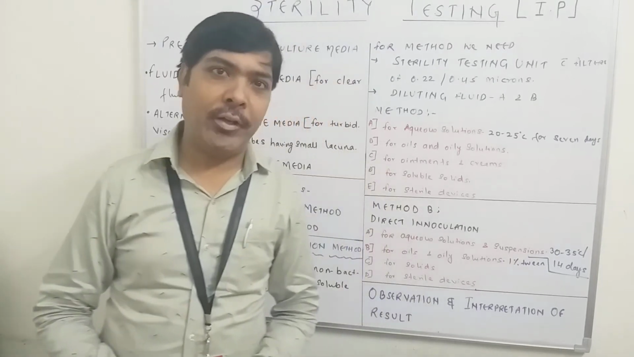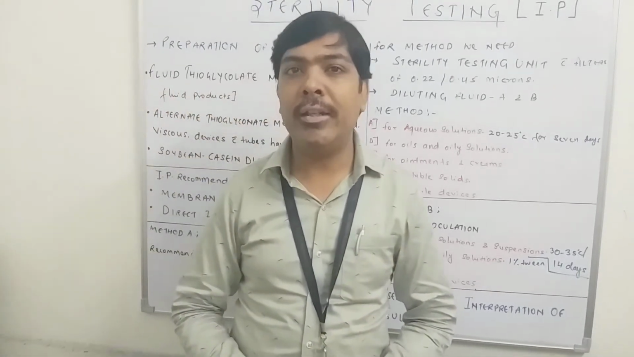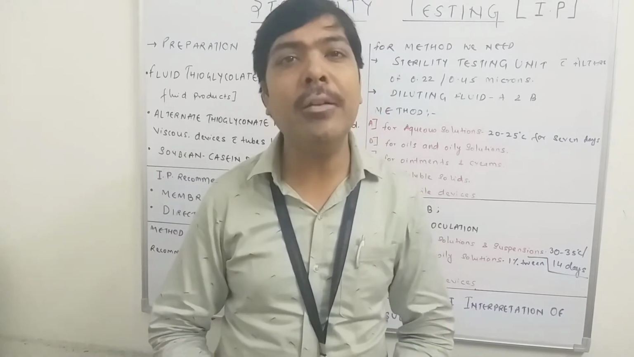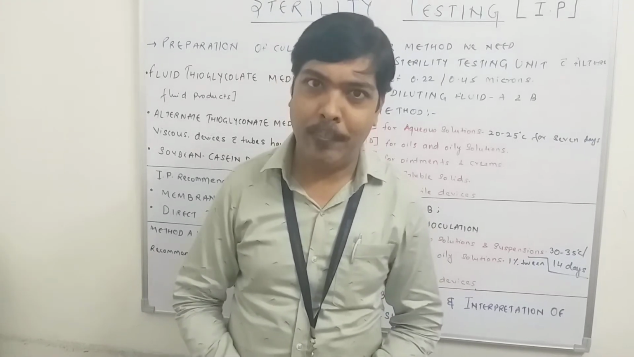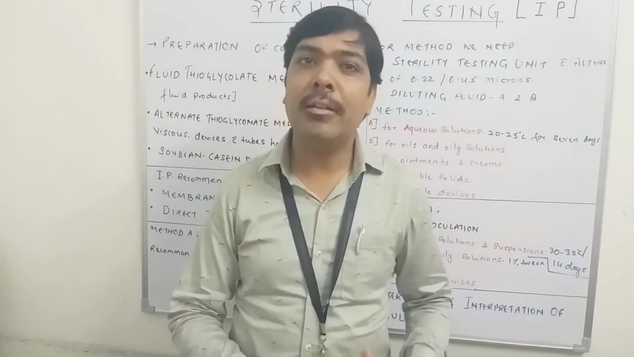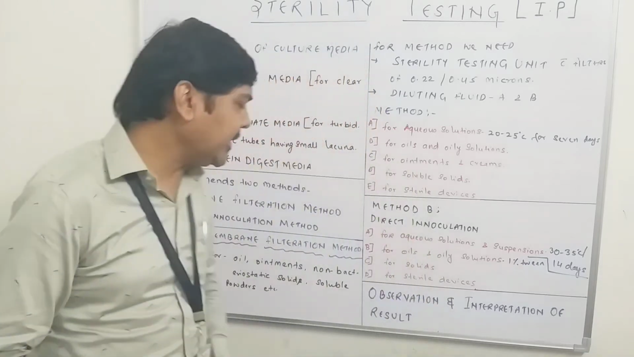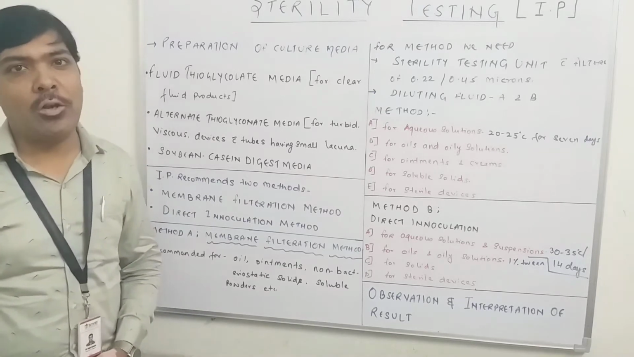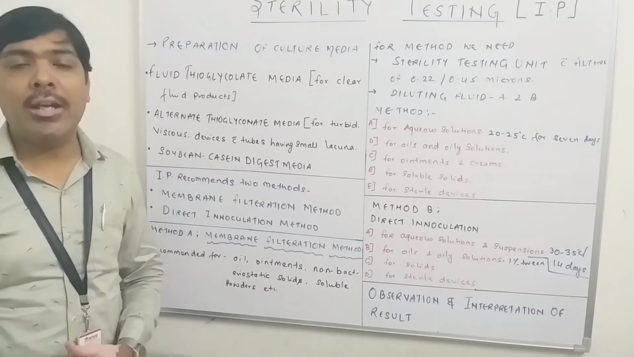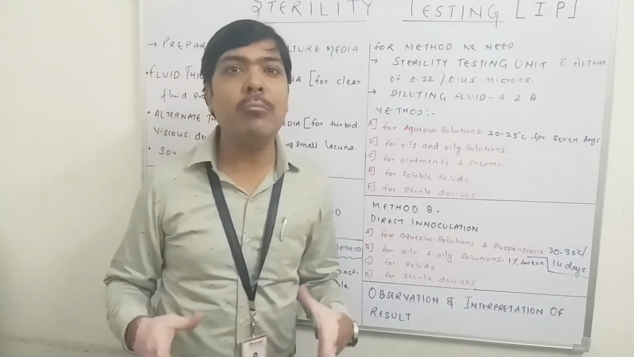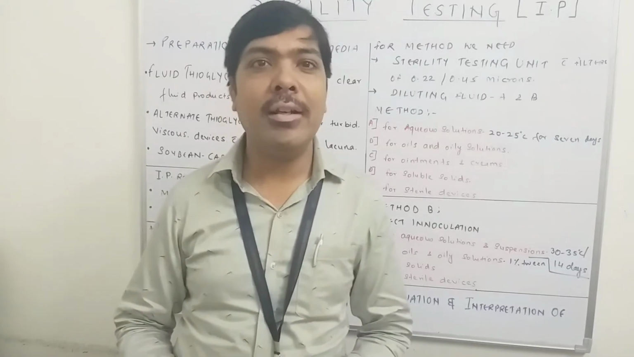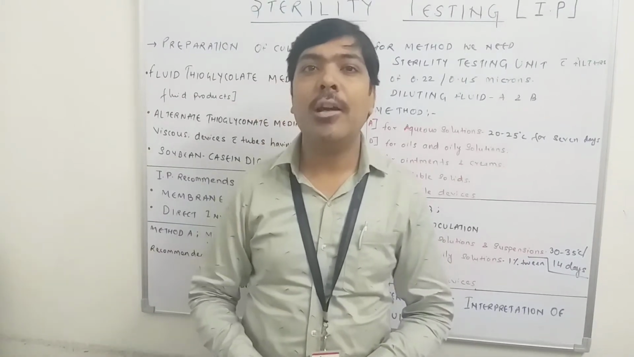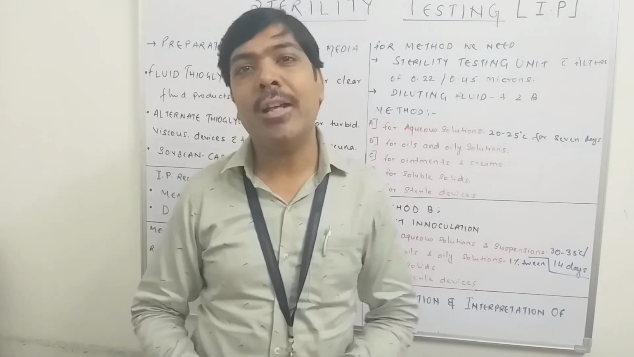Now coming to the next point. As per the Indian Pharmacopoeia, there are two methods prescribed for performing the test for sterility, that is method A and method B. Method A is called the membrane filtration method, whereas method B is called the direct inoculation method. So IP recommends that to perform the test for sterility, two methods are given. Method 1 is the membrane filtration method, called method A, and the second is the direct inoculation method, called method B.